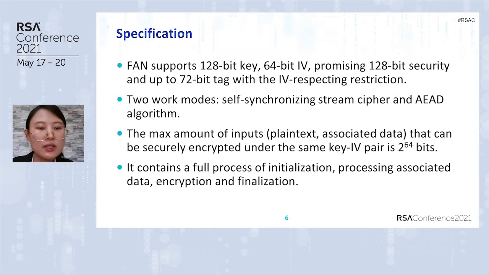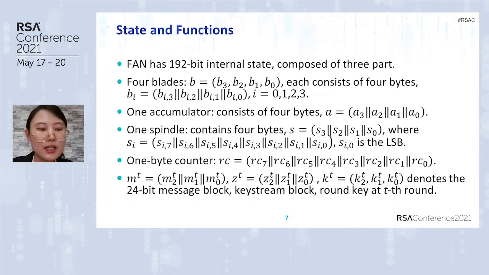FAN supports a 128-bit key and 64-bit IV, promising 128-bit security, and up to a 72-bit tag with the IV respecting restriction. It has 2 work modes, stream cipher and AEAD algorithm. The maximum amount of input is 2^64 bits. It contains a full process from initialization to finalization. FAN has a 192-bit state, composed of 4 blades, 1 accumulator, and 1 spindle. Additionally, it has a 1-byte counter.